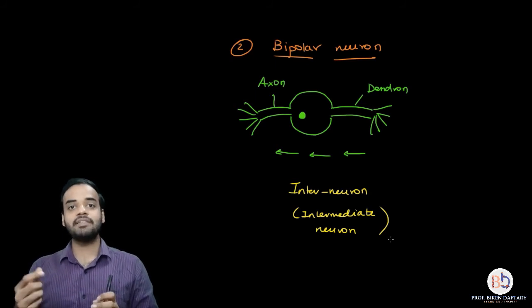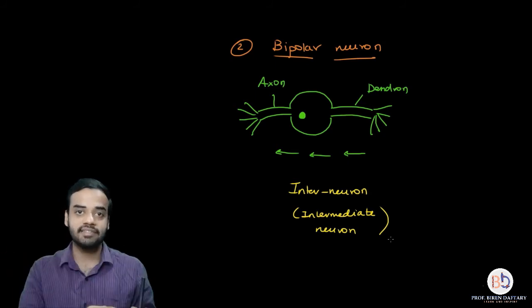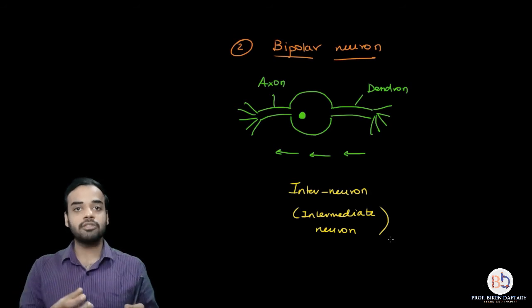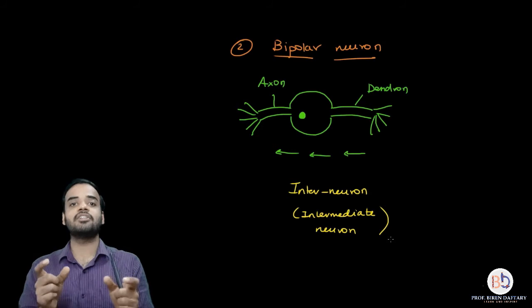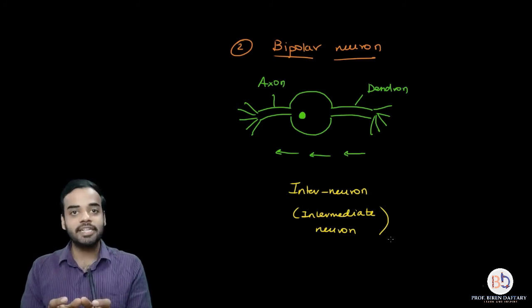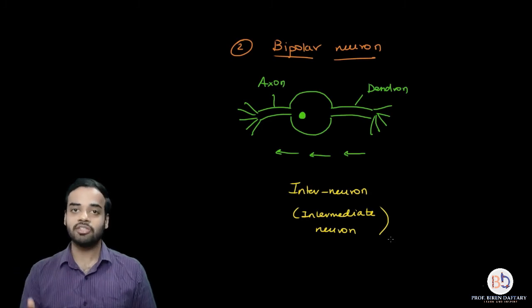So sensory neurons carry the message from sensory organ to CNS. Motor neurons carry the response from the CNS to the target organ, and between the sensory and the motor neurons are present the intermediate neurons which take the decision. So interneurons are the ones which take the decision and send a response, called the motor response, to the motor neurons. I hope this is clear.